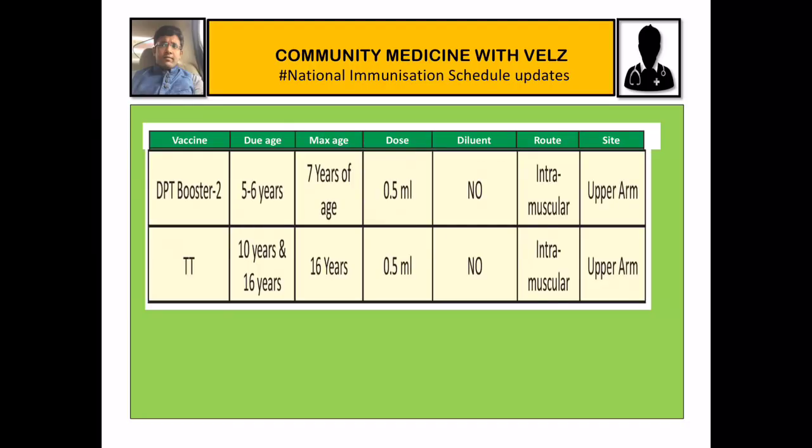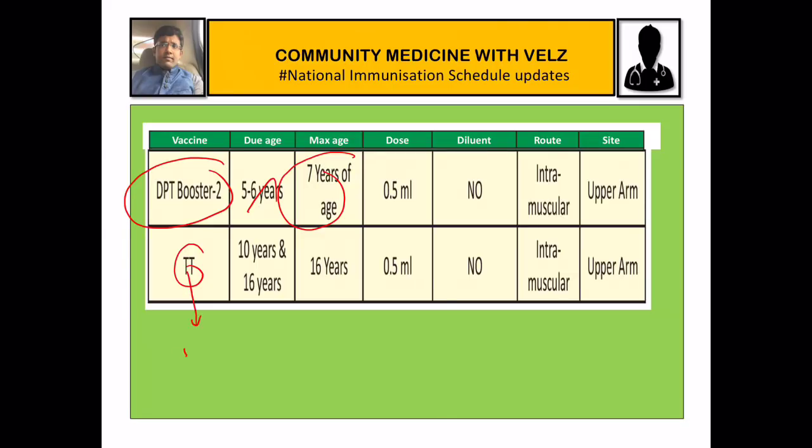Next, at 5 to 6 years of age, we are giving the second booster of DPT. It can be given maximum till 7 years of age. In this TT vaccine, it has been replaced by TD, tetanus diphtheria. We are giving it at 10 years and then at 16 years of age. And then if you come into adult, as adults, we should have one TD vaccine every 10 years.